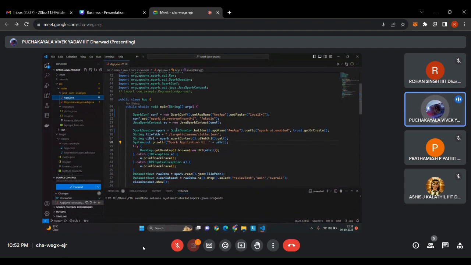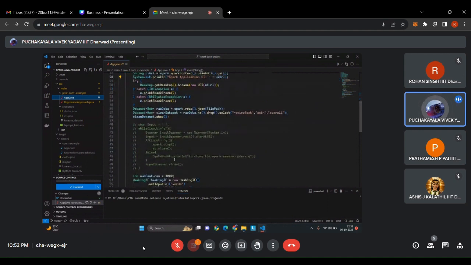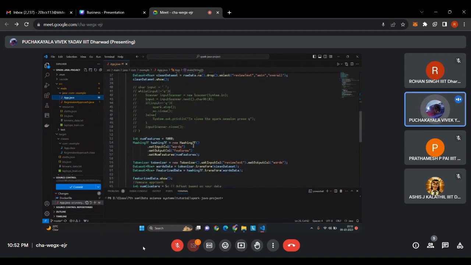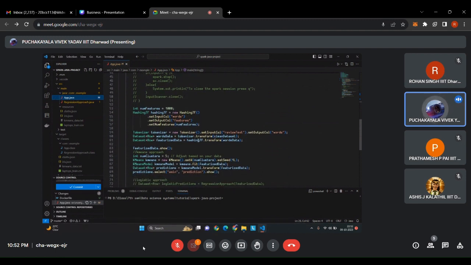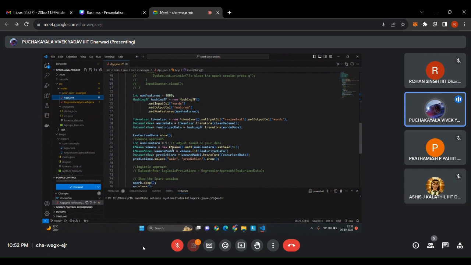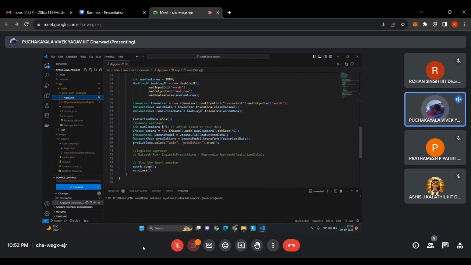Now we are initializing a Spark session, and after running it, we can get the predicted results. As Prathamesh explained, HashingTF and tokenizers are being used in our ML pipeline to convert the data into one hot encoding, and we are using the number of clusters for K-means as 5.